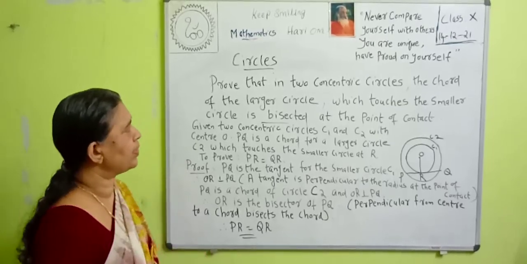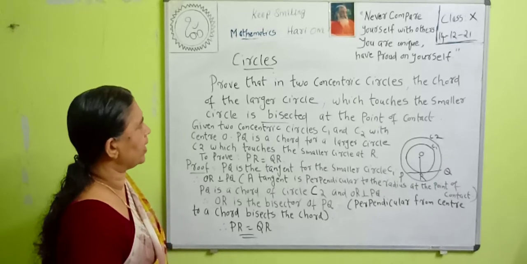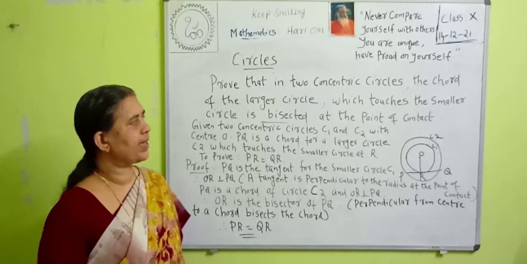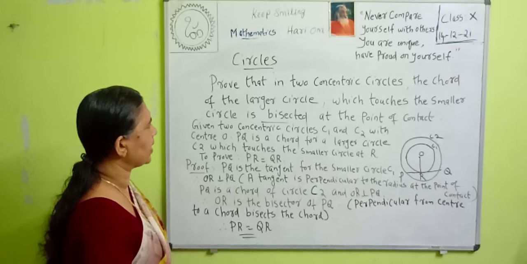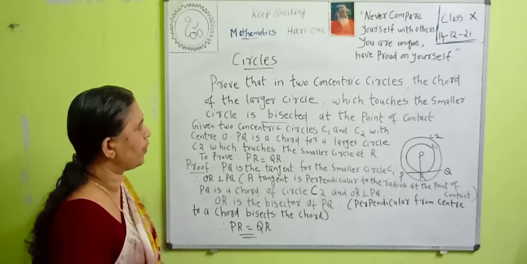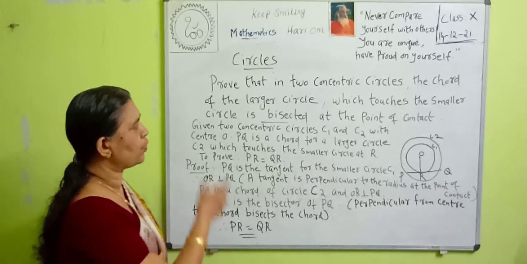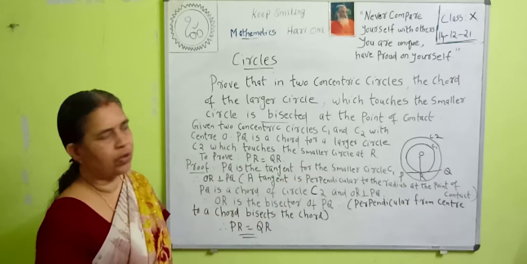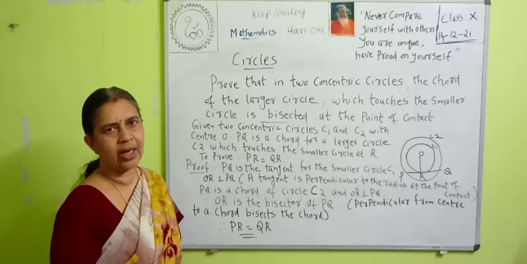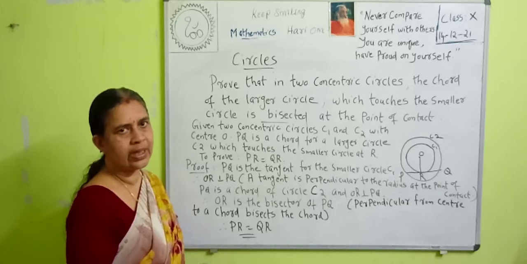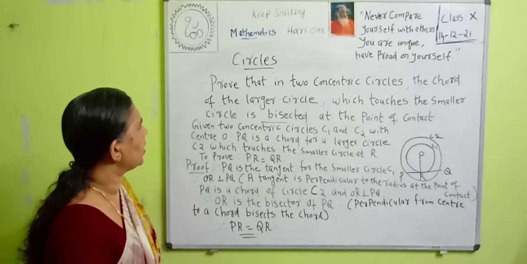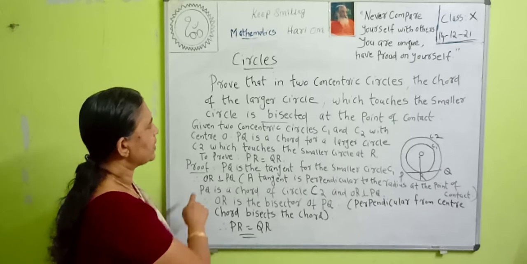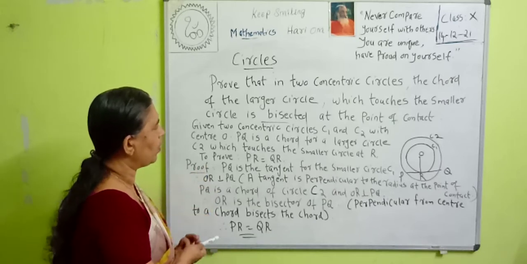Next question. Prove that in two concentric circles, the chord of the larger circle which touches the smaller circle is bisected at the point of contact. Here we are given two concentric circles C1 and C2. What do you mean by concentric circles? Two circles with a common center. So, given two concentric circles C1 and C2 with center O.